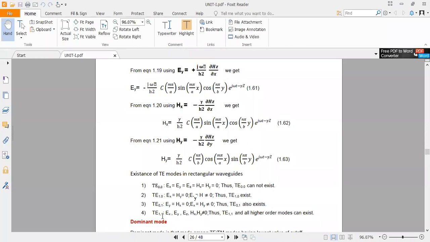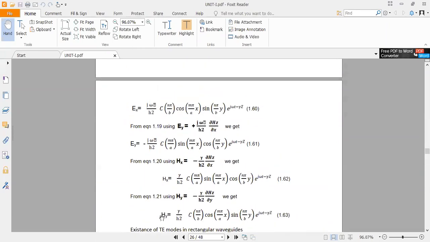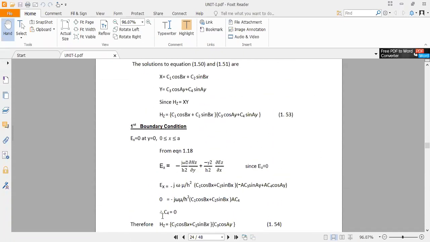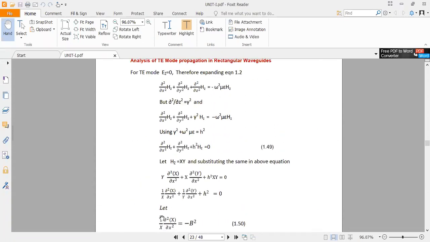So any doubts, I'll pause for 1 minute. If anybody has any doubts: why we are following this method is there is no boundary condition for the tangential component of magnetic field. That's the reason we have taken the electric field expressions, because we know the tangential component of electric field becomes 0. That's why again we started our derivation with Ex, Ey, Hx, Hy only. Okay, got it? Any doubt?